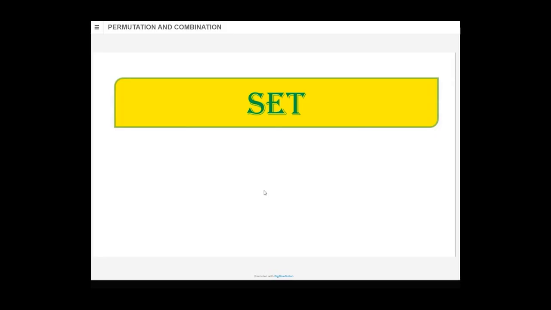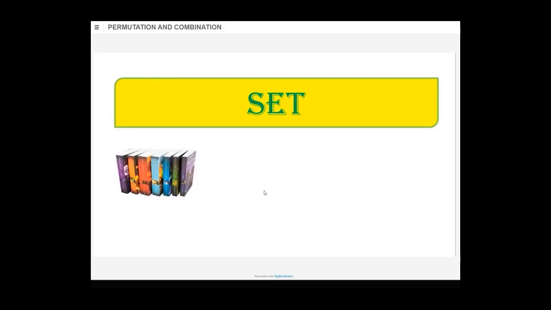We say in CA Intermediate, CA Foundation, when you have objective questions, like maths will be objective questions, they have different sets. You don't have the same set. Different sets are there. Set A, set B, set C, and so on. Or if you are an A1 student, you might have heard that we make different sets of the paper and then we give it out. So set of paper.